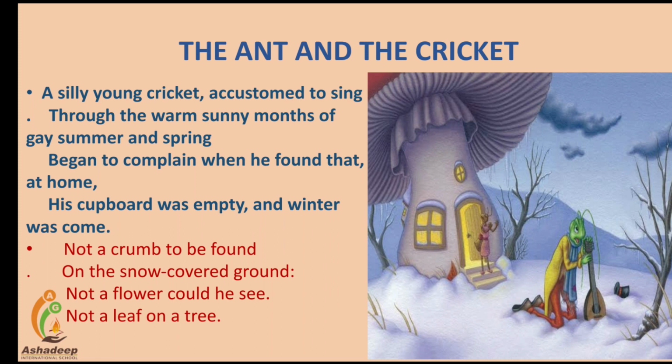Both are very beautifully represented in this poem. The ant is the kind of insect who is always worried about their future, and the cricket always wastes his time singing songs. Later on, he realized his concern and went towards the ant for help. So look at the first stanza of this poem, students.